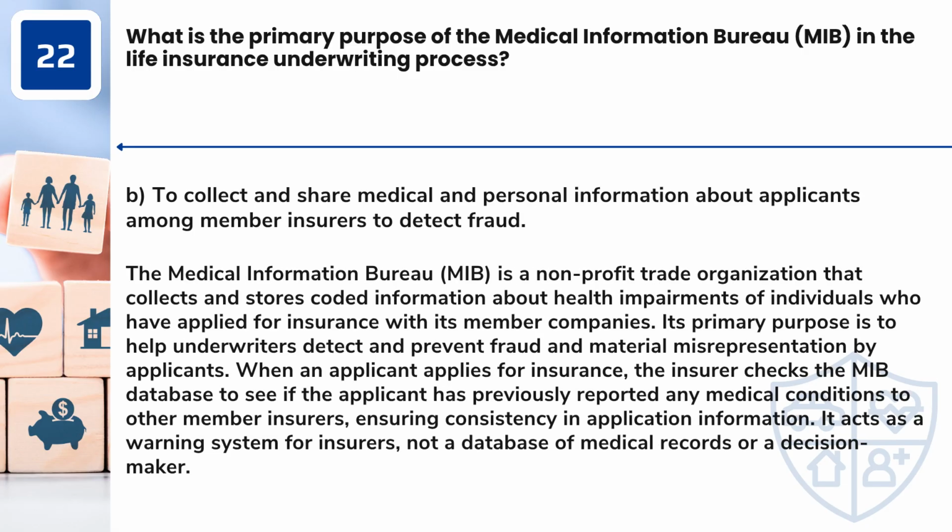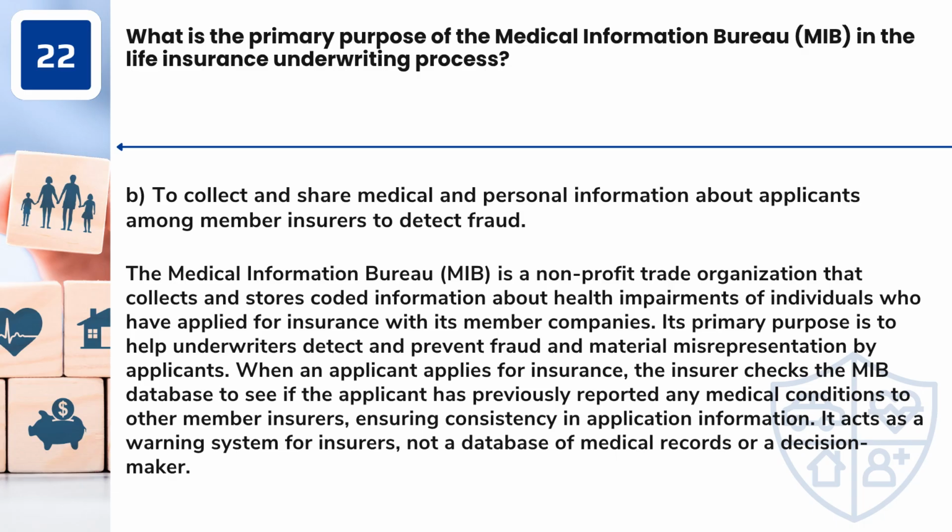Answer: B. To collect and share medical and personal information about applicants among member insurers to detect fraud. The Medical Information Bureau, MIB, is a non-profit trade organization that collects and stores coded information about health impairments of individuals who have applied for insurance with its member companies. Its primary purpose is to help underwriters detect and prevent fraud and material misrepresentation by applicants.